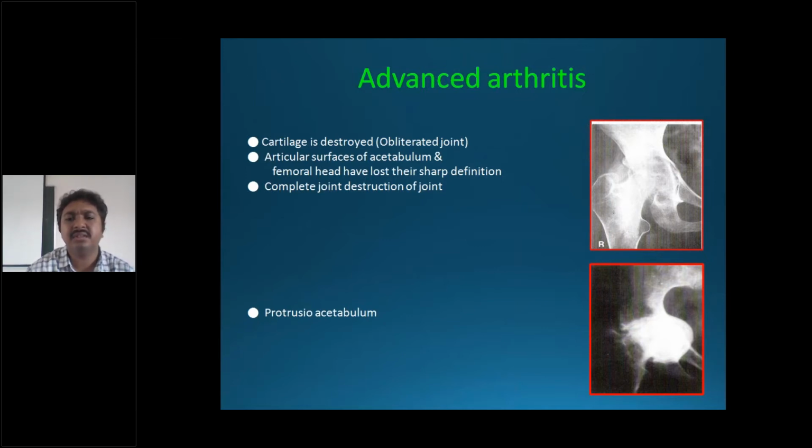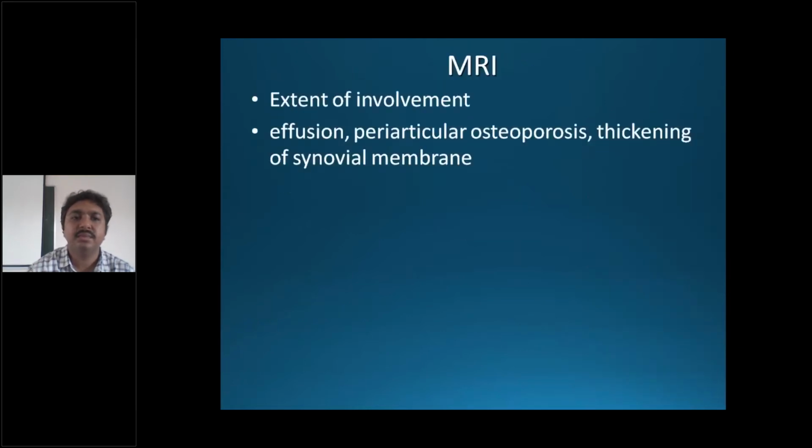In all tuberculous affections of the joint, you have fibrous ankylosis. So the only place where you get bony ankylosis is spine and fingers, that is dactylitis.